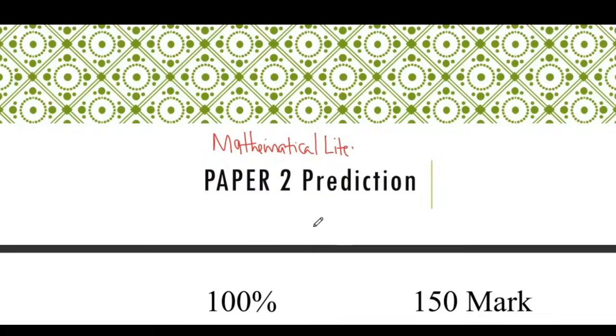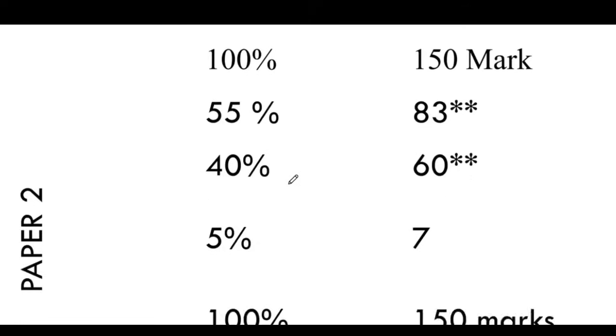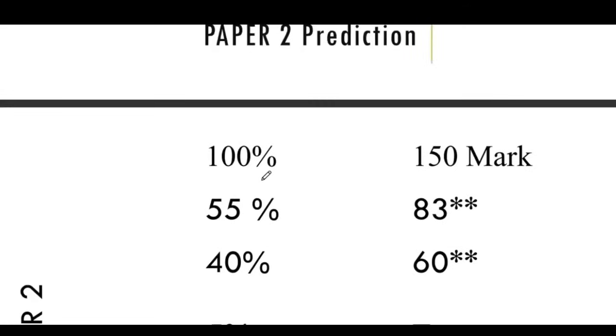All right. Mathematical literacy, others call it mathematical lit or maths lit. Anyway, we shall be working out of 150 marks. Everyone knows that. Of these 150 marks, they will be turned into 100%. Remember, this 100% is the one that will determine your level, either level 7 or not. So from 150, we expect you to have 83 marks. The moment you have 83 marks, you have 55%.